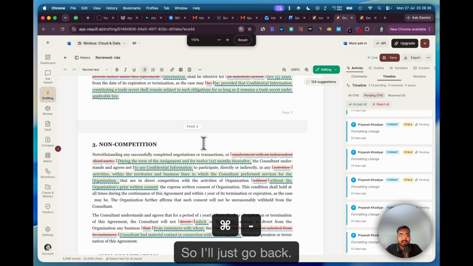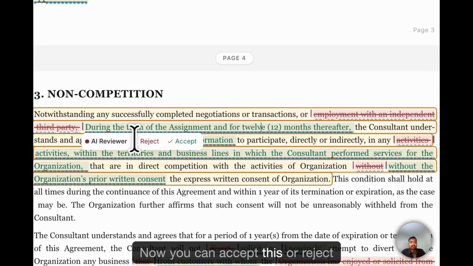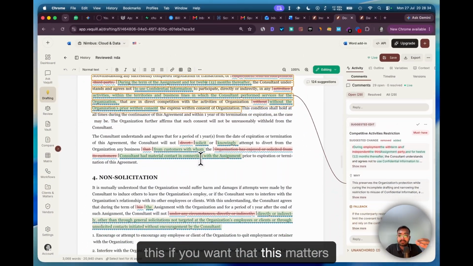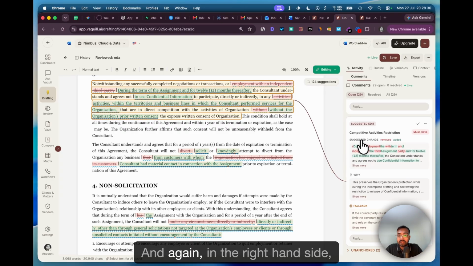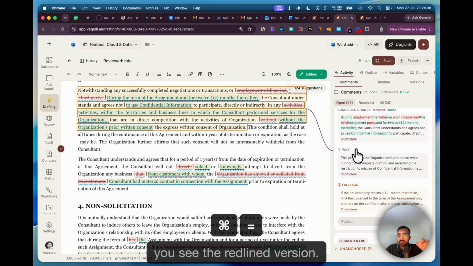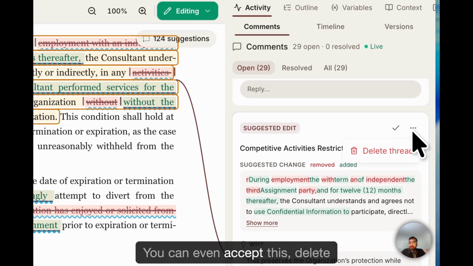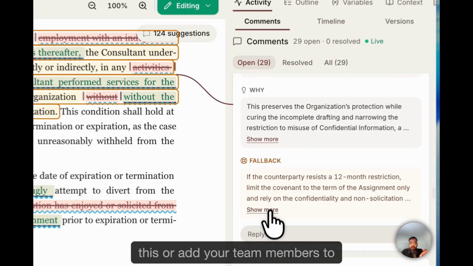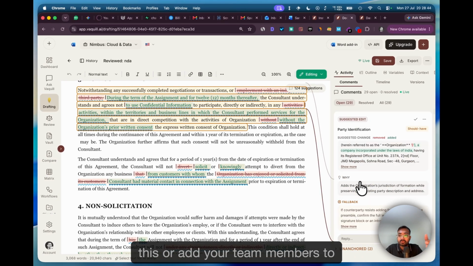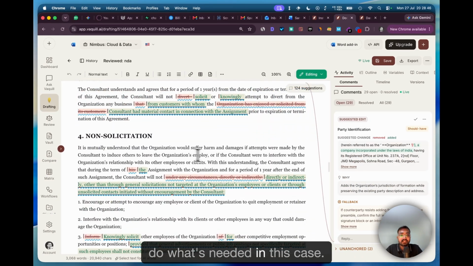So I'll just go back. Okay, great. Now you can accept this or reject this if you want, whether this matters or not. And again, on the right hand side you see the redline version. You can even accept this, delete this, or add your team members to do what's needed in this case.